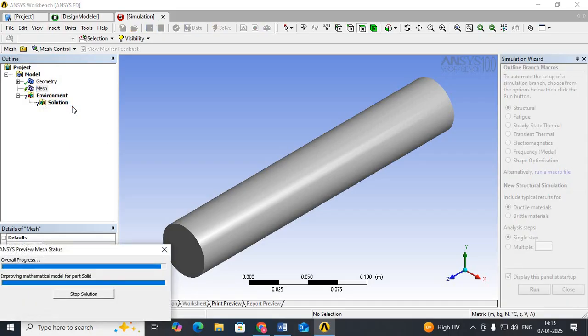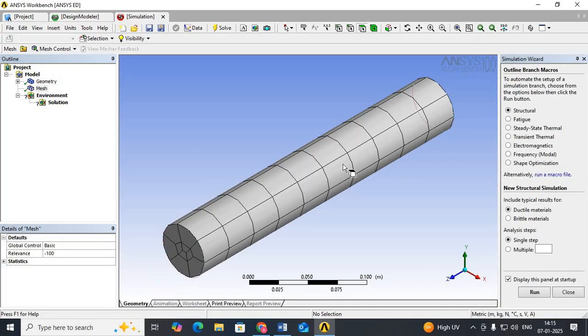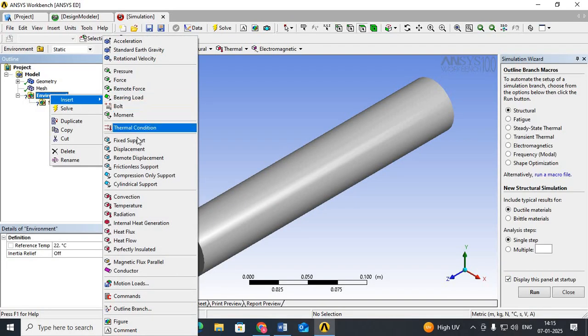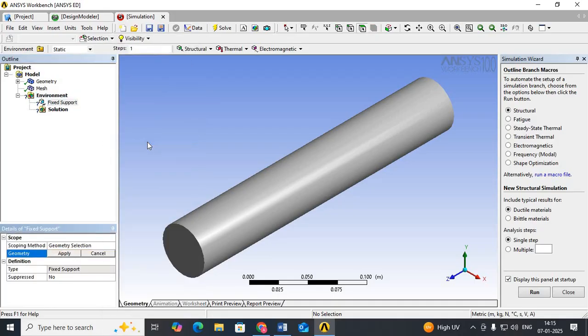For analyzing the stresses, your shaft design will be changed. After inserting the meshes, just go to environment. It is also just below the mesh, right click, insert. After that, select the fixed support. Here there will be two supports, one on the left of your shaft and one on the right. For easy analyzing of the stresses, select the left side as the support. The color will change, then apply.